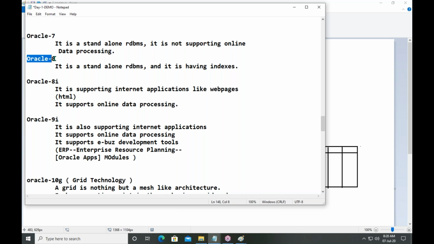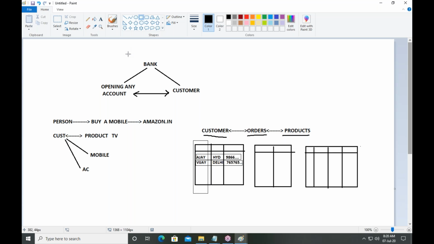And later they released Oracle 8. But these two databases do not support online database management. Through online, you are unable to get your account details. You can store your business data in that database. If you want to access your information, if you want to search some information, see, there is a server. Hold on guys, I want to show you here.